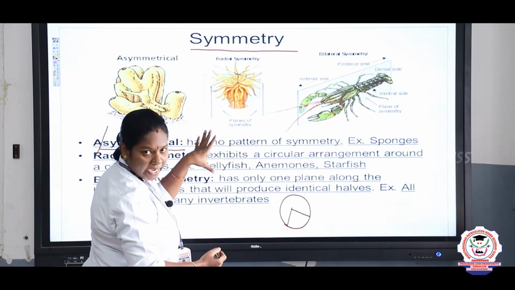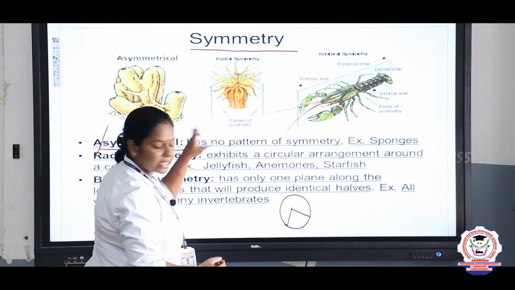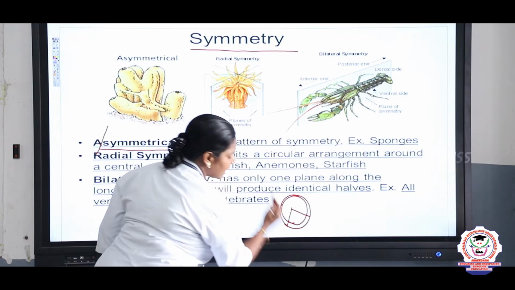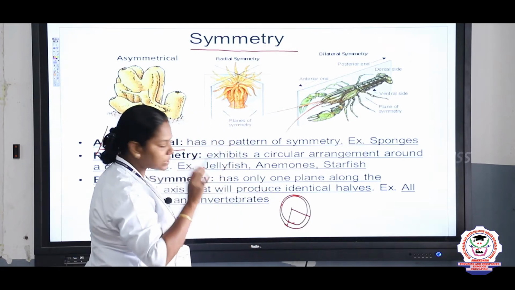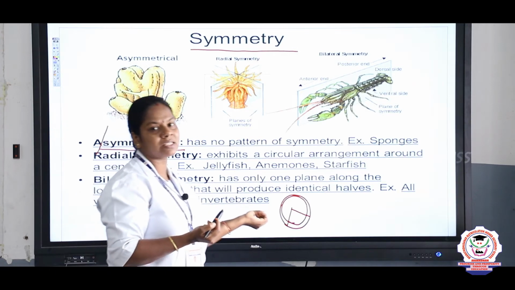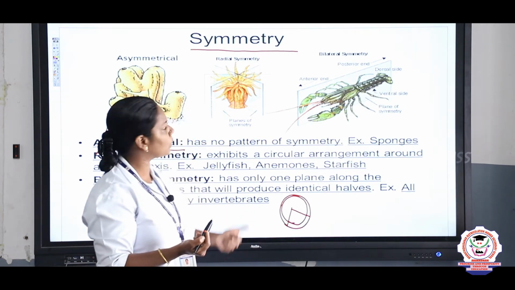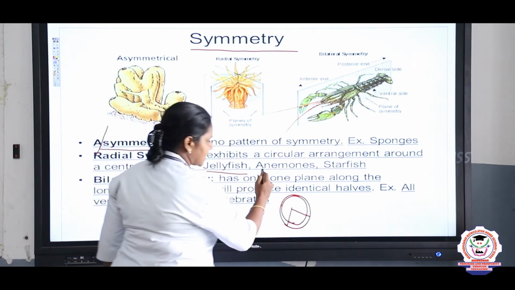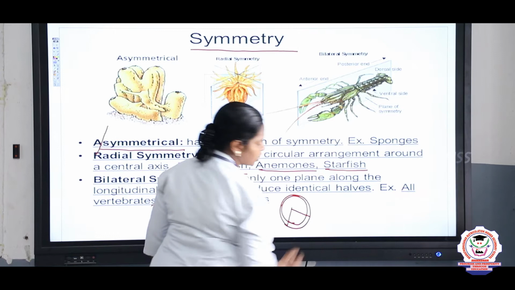So in some organisms like the sponges, cnidarians, the organs are arranged in the form of a circle around the body. So from any plane, from any radius, we can cut the organism into similar parts. So radial symmetry we can see in jellyfish, sea anemones and starfish, right?